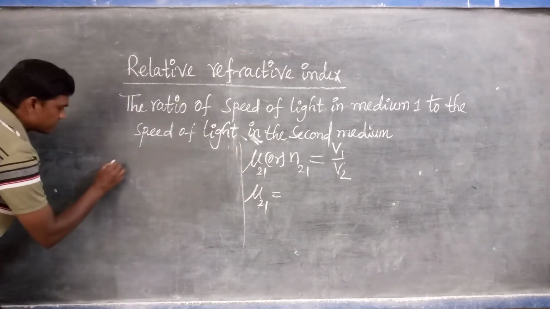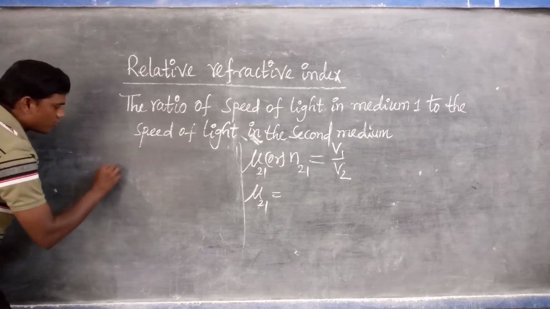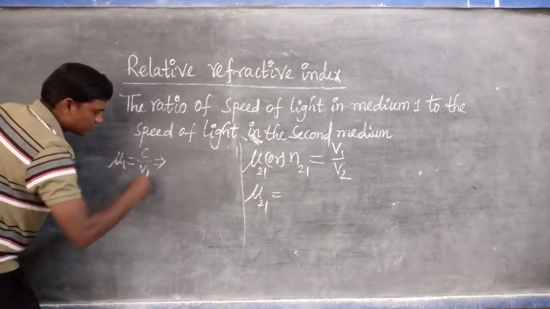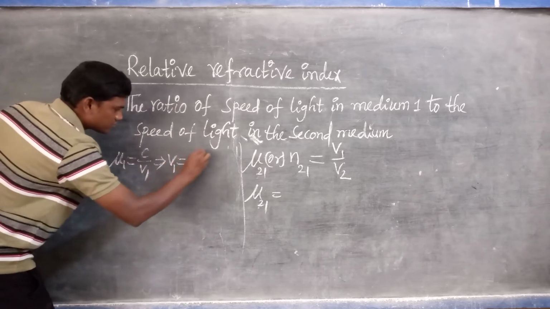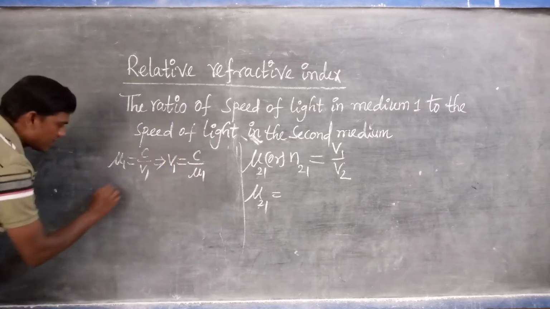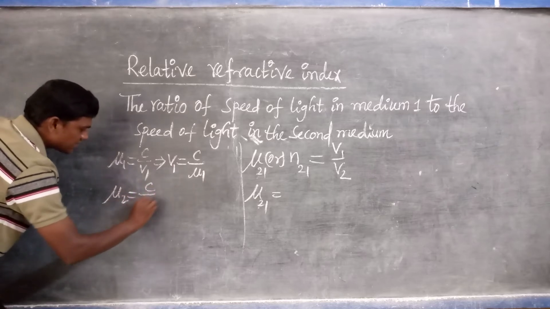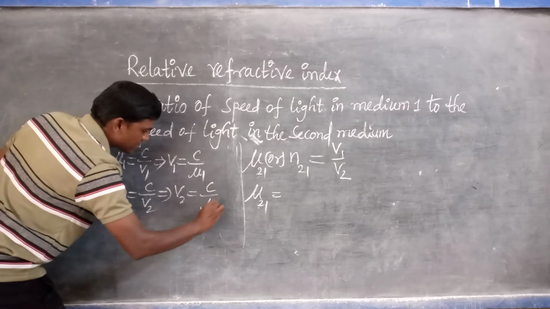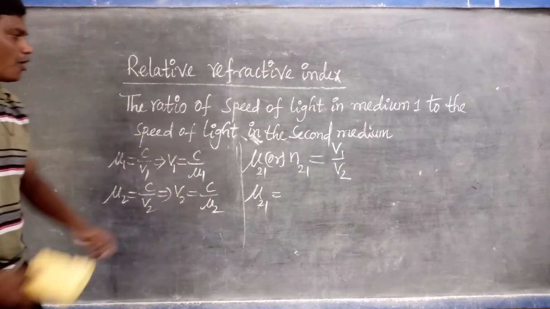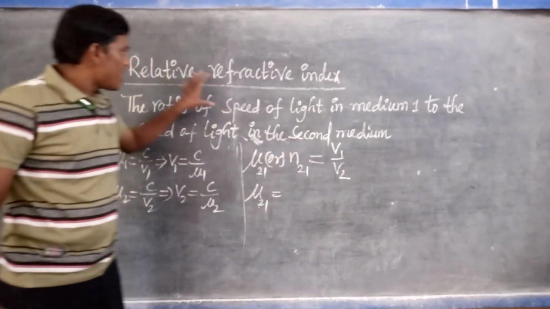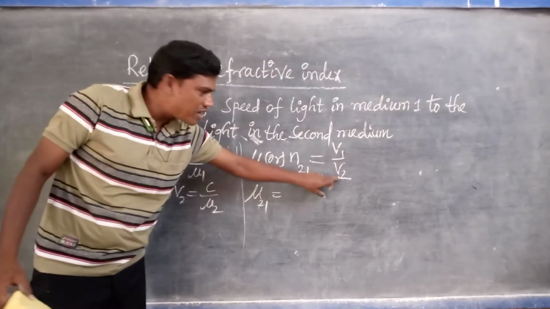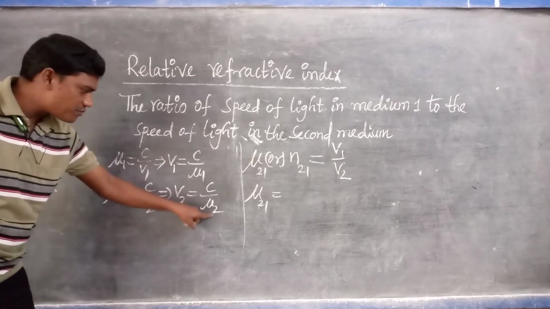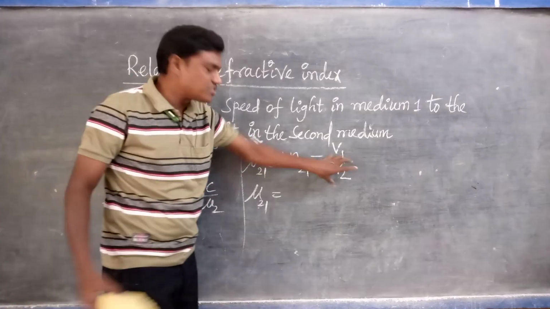So here, listen very carefully. Mu1 is equal to C by V1, that is, V1 is equal to C by mu1. Next, mu2 is equal to C by V2, that is, V2 is equal to C by mu2. Already we know, what is the relative refractive index formula? V1 by V2. So the V1 value is C by mu1, and V2 is C by mu2. These two values we substitute in this formula.